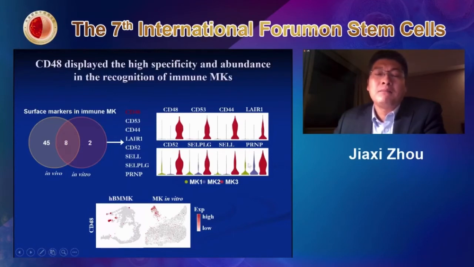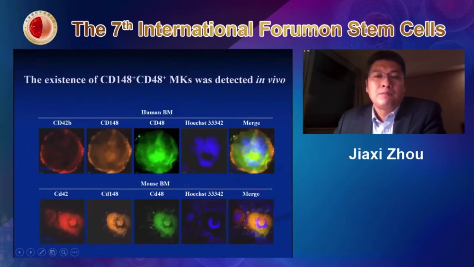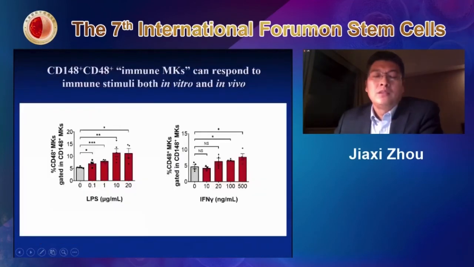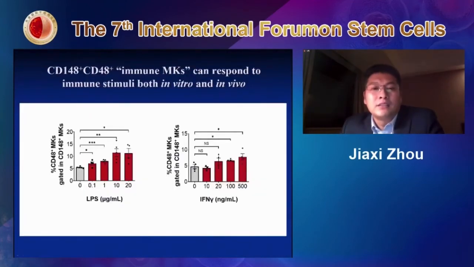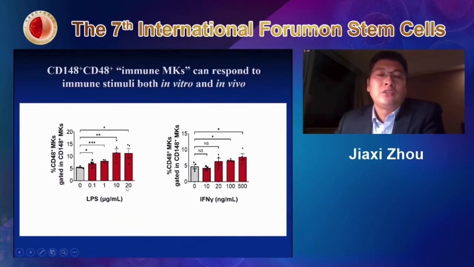Again, we did immunostaining to confirm this expression. We found CD48 expressed indeed in both human bone marrow and megakaryocytes from mouse bone marrow. After we found these markers, the next question is what their function is and how they are generated. First we took an in vitro model to study this. To derive these megakaryocytes in vitro, we incubated them with LPS and some gamma interferon to model immunostimulation and see how they respond.